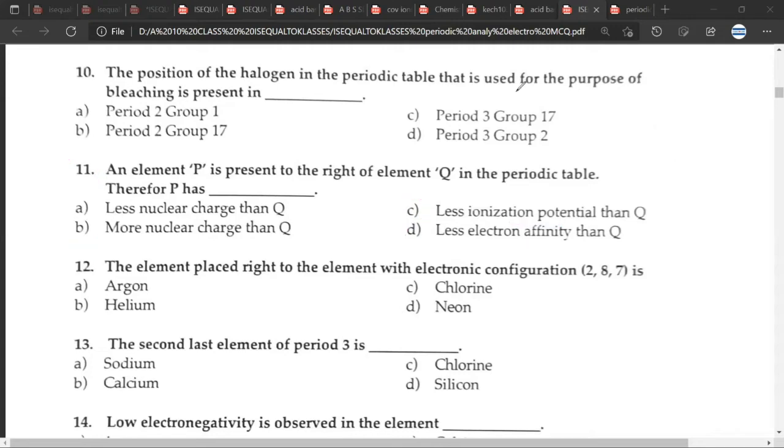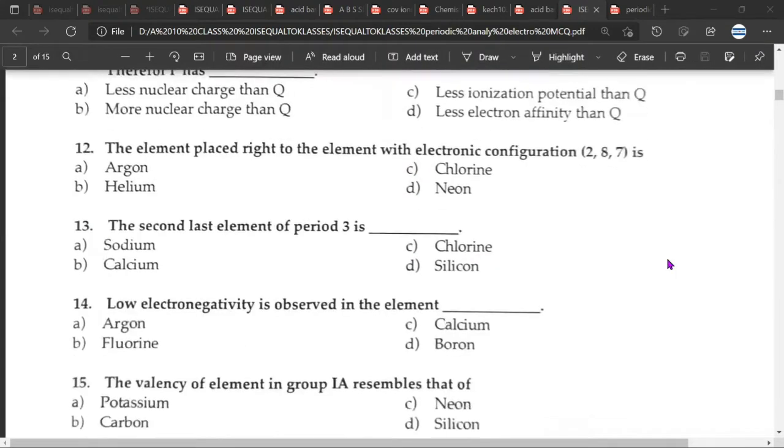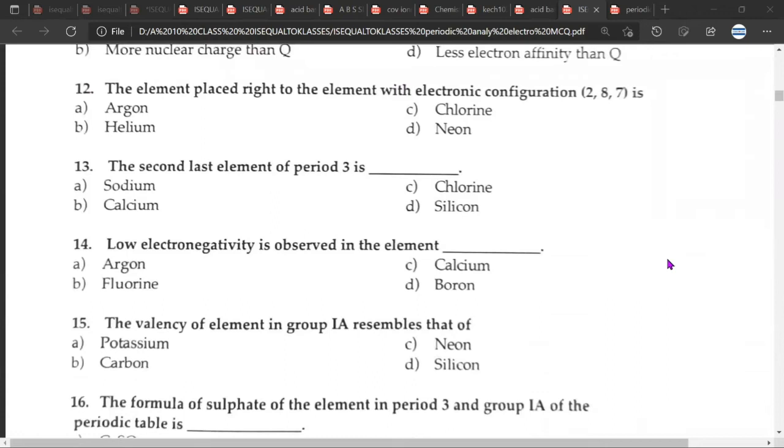Question number 12. The element placed right is the element with the electronic configuration 2, 8, 8. Supposed to be A. Okay. Argon? Yes. 13. The second last element of period 3 is C. Okay. 14. So for this it would be C. Why? Because calcium is a metallic element, so electronegativity would be low in this. It has a metallic character, so it does not want to do anything with electrons. It just wants to give it up.